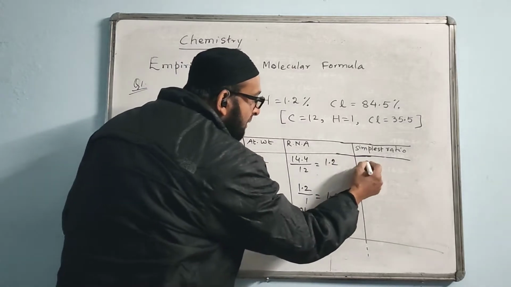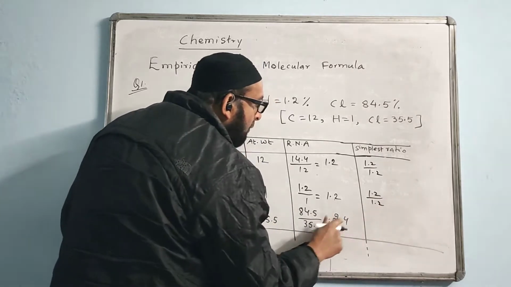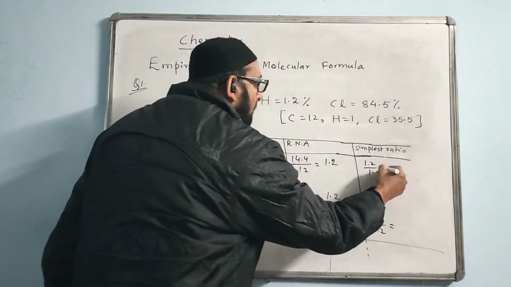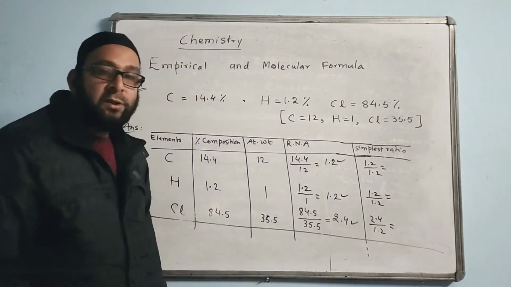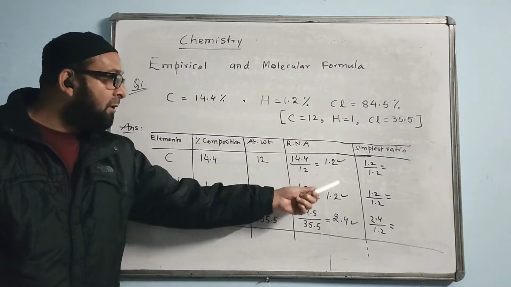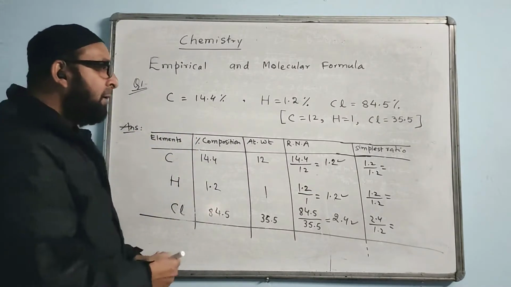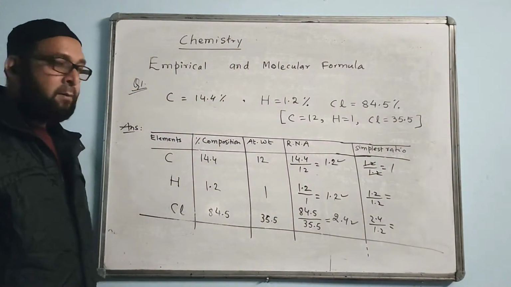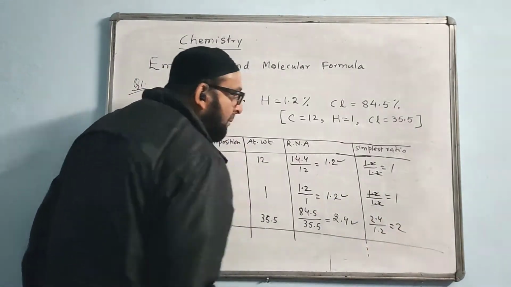We write this already here. 1.2 divided by 1.2. Here also write 1.2 divided by 1.2, and 2.4 divided by 1.2. Whichever out of the three is the smallest, we divide by that number in all the three of them. That will bring in the denominator everywhere. Now 1.2 divided by 1.2, the answer is 1. And 2.4 divided by 1.2, this will go 2 times.